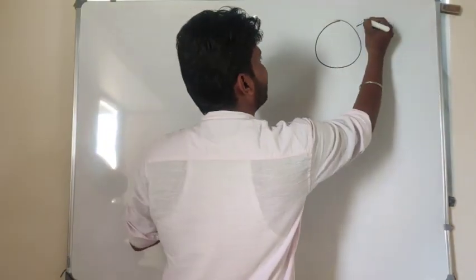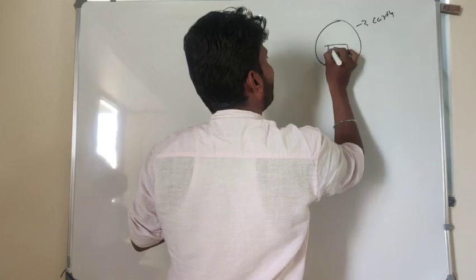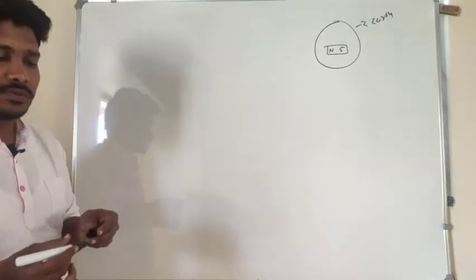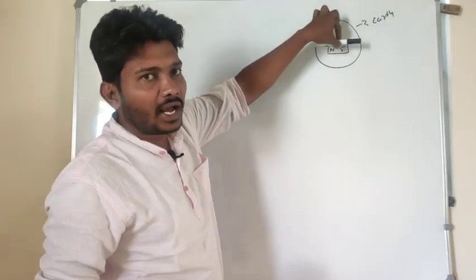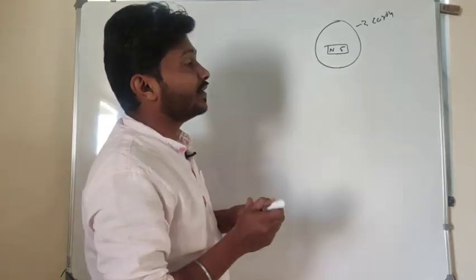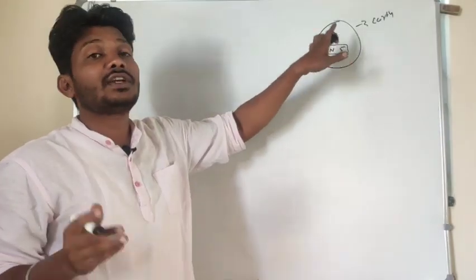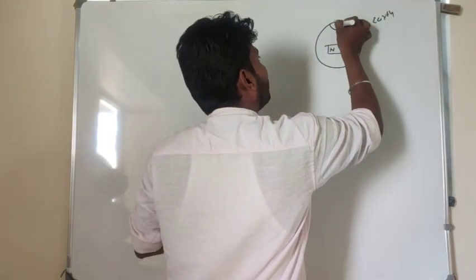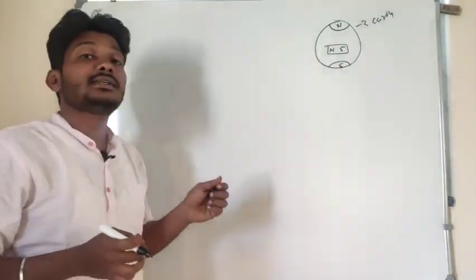For example, treat this as the earth. For example, I have one bar magnet here. The magnet consists of a north pole as well as a south pole. If the magnet is hung in this position, why does the magnet always stay in the north to south direction? Because the earth behaves as a magnet. So the earth acts as a magnet.